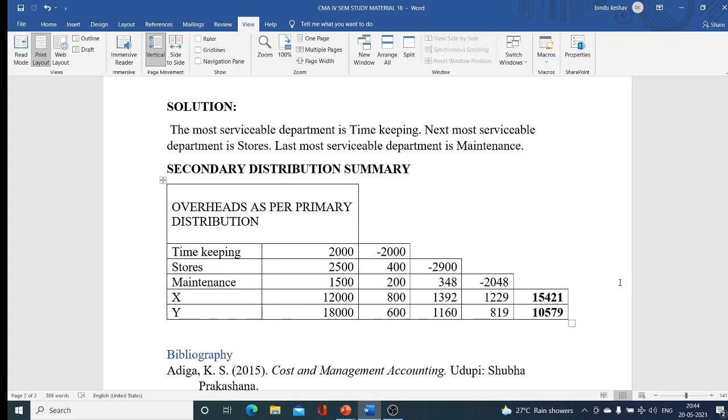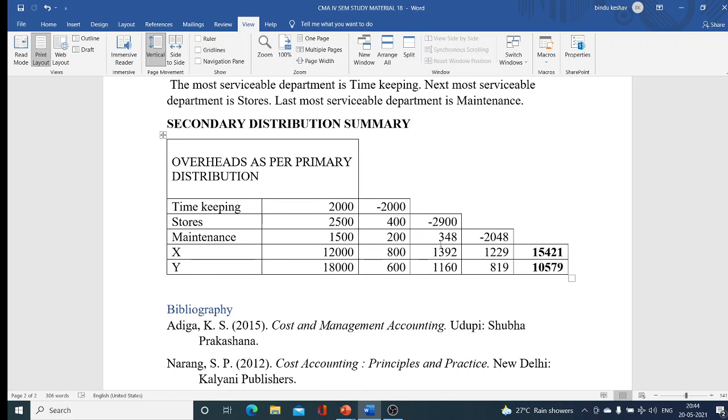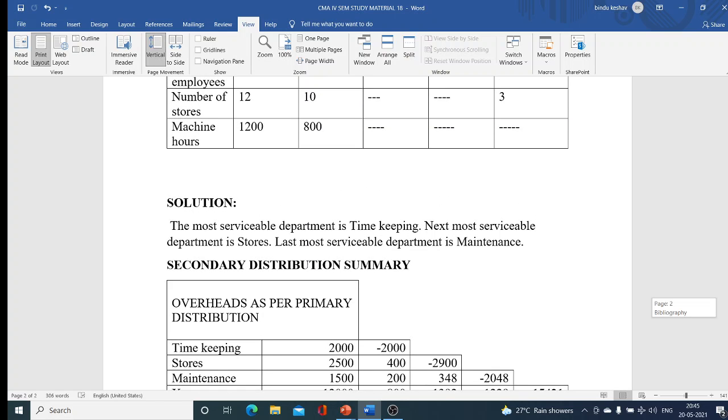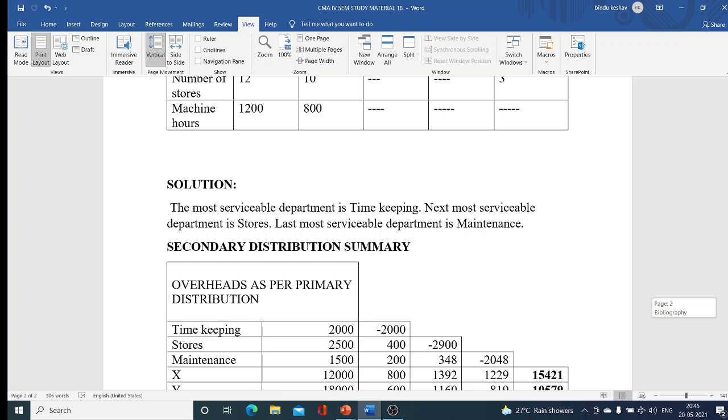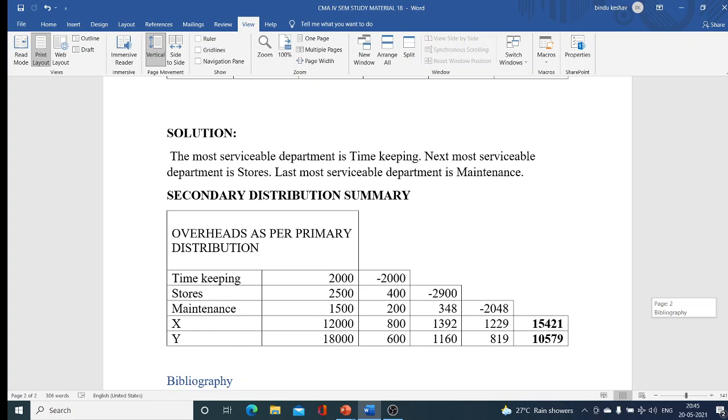So with 12:10:3, it will be 348 for the maintenance department, X department 1392, and Y department 1160. You have to be careful with the ratio. Here we have written maintenance first, so it will be 3:12:10.